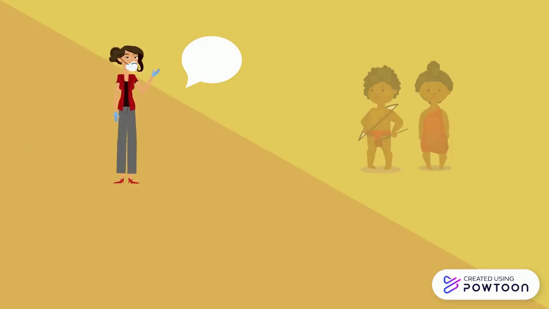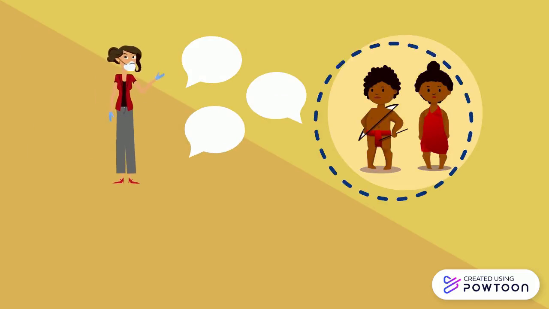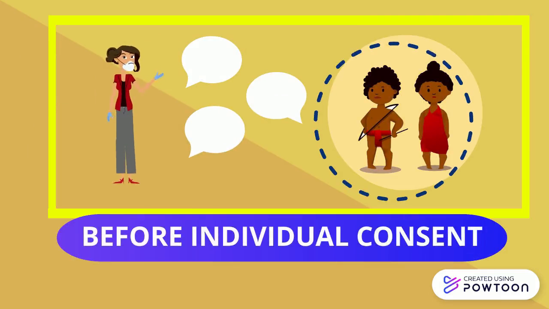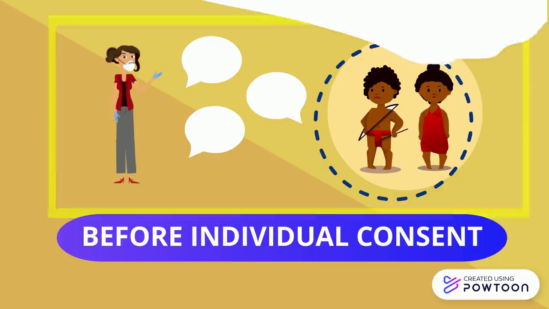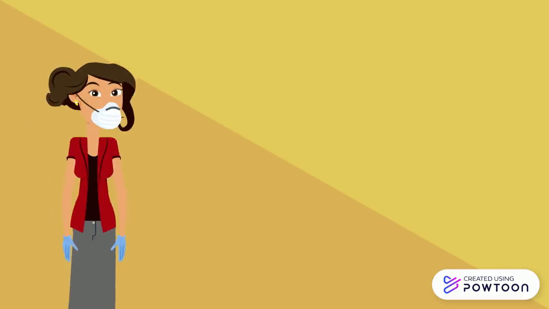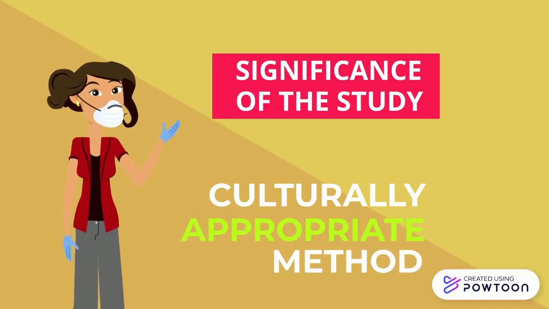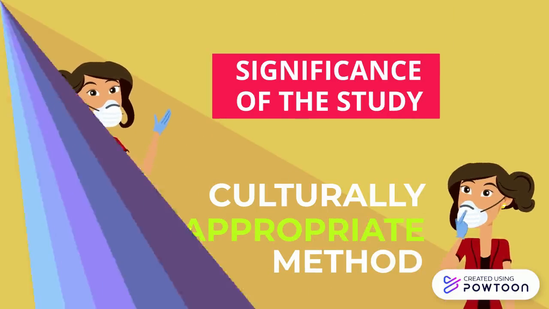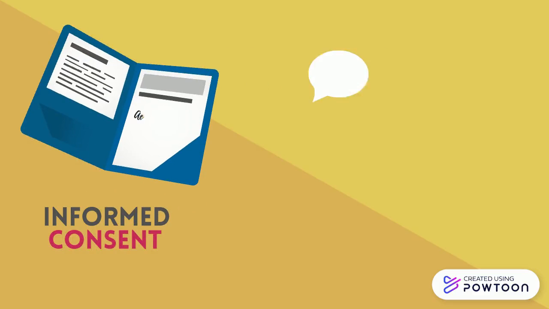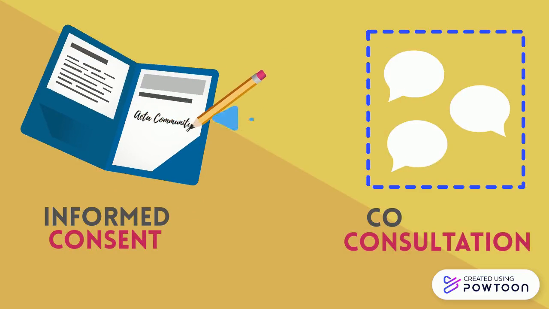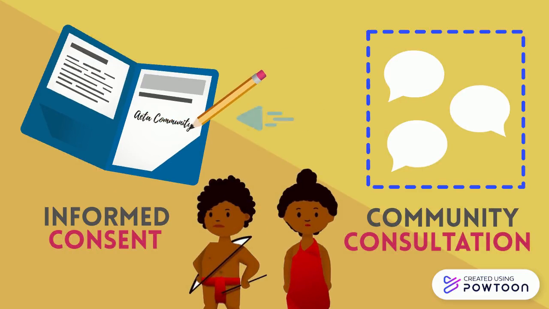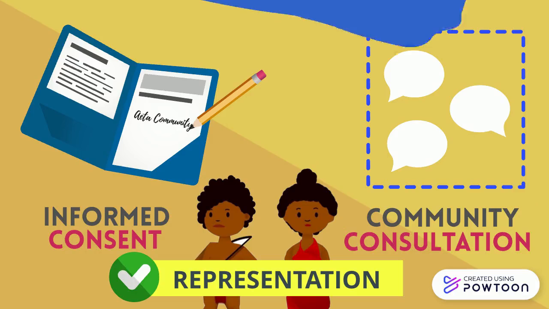Furthermore, the community consultations between the researcher and the indigenous group must also be conducted prior to obtaining individual consent. The purpose of these consultations is for the researcher to explain the significance of this research study as well as to learn the culturally appropriate methods of obtaining individual consent. The informed consent form would also be based on the community consultations because it is during these consultations that the ITAs are able to participate freely in the discourse, thus ensuring that there is a proper representation of their decision.